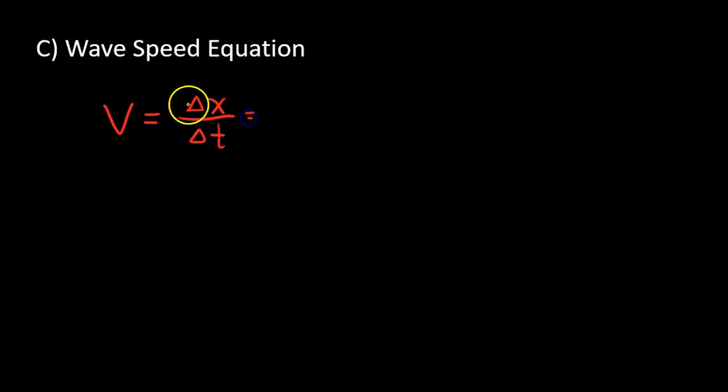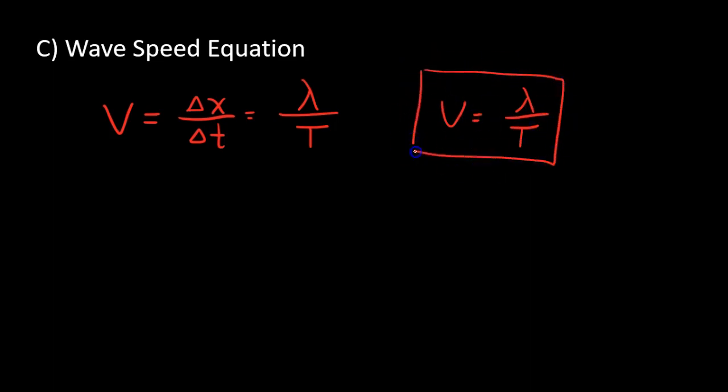For waves, the x, that horizontal distance, is wavelength. And the time for one wavelength to pass is period. So one form of the wave speed equation is wavelength divided by period. I can figure out the speed of these waves by taking the wavelength and dividing it by the period, the time it takes for one of those wavelengths to pass.